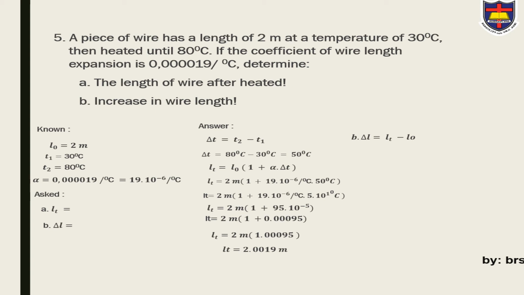Delta L is LT minus L0. So delta L is 2.0019 minus 2. So the answer is delta L equals 0.0019 meter.